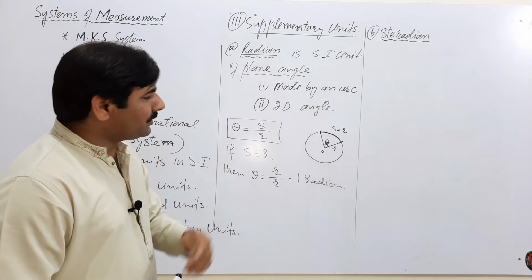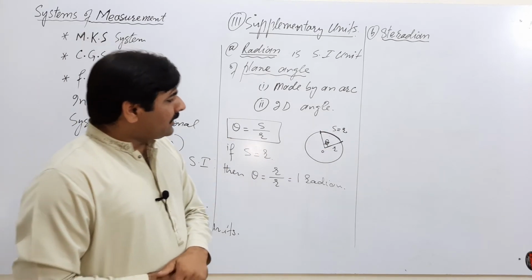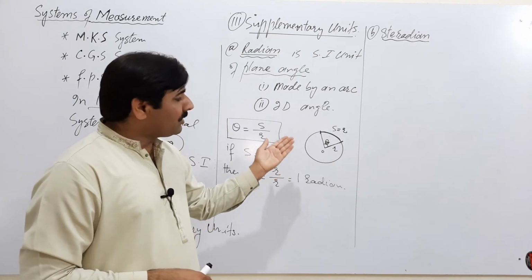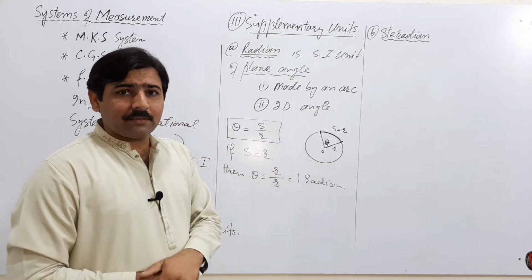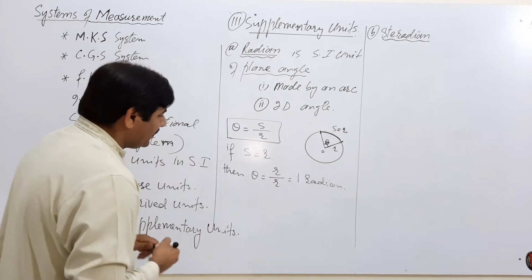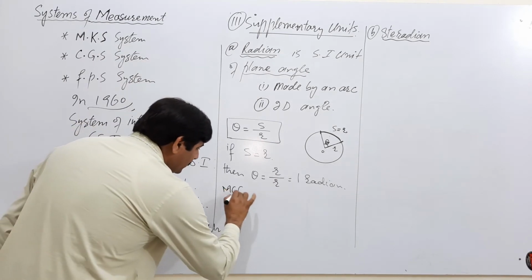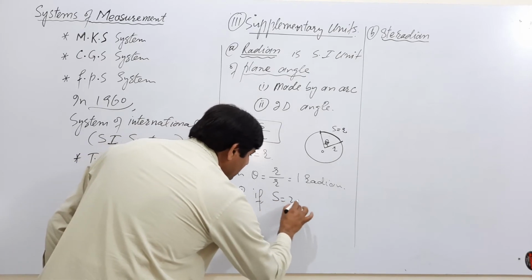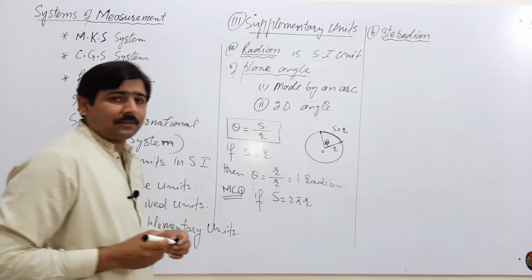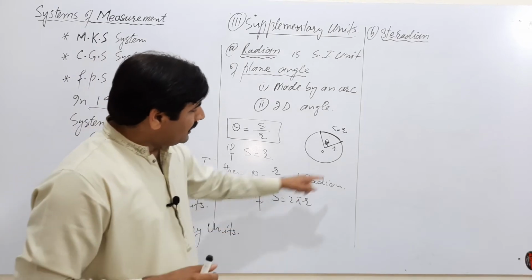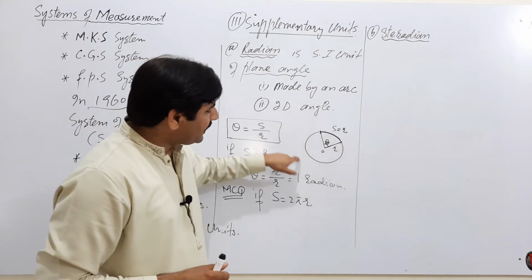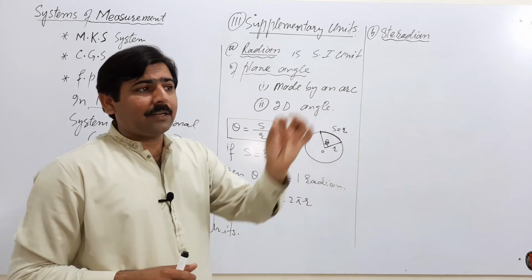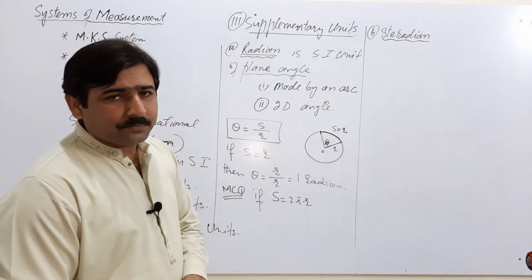For an MCQ, I write down: how much angle is made by the whole circumference at the center of the circle? In the form of MCQ, we discuss that if arc length is equal to the circumference of the circle, 2 pi r, the angle made by the whole circumference at the center of the circle is, we write down the 4 options in an MCQ.